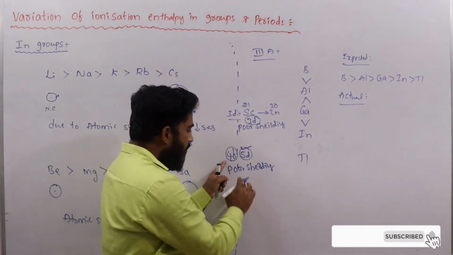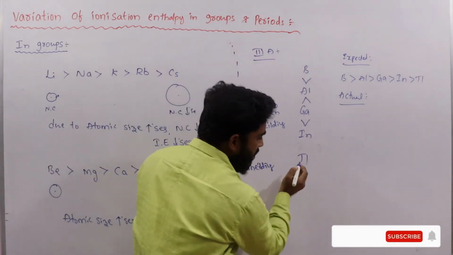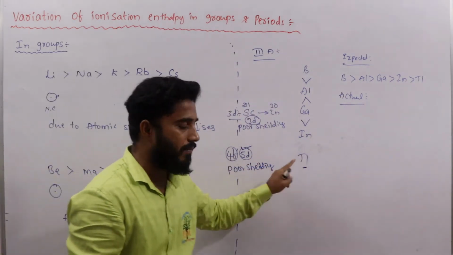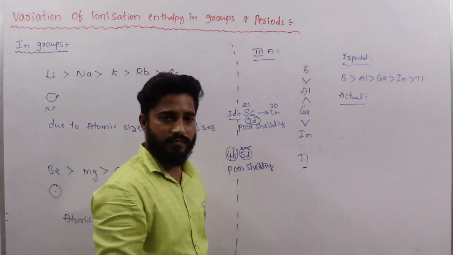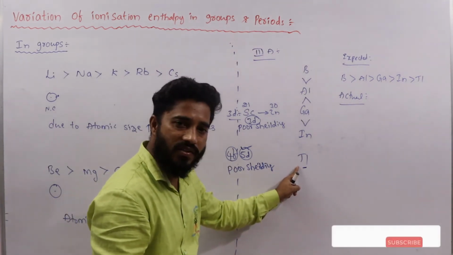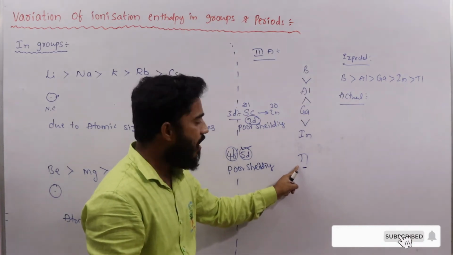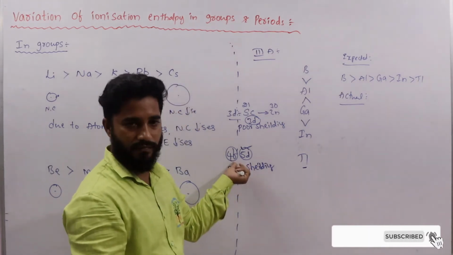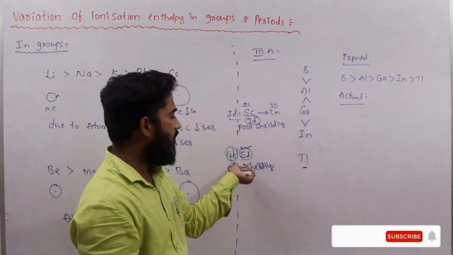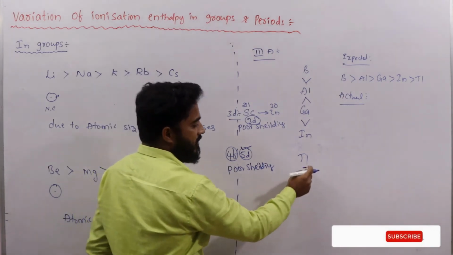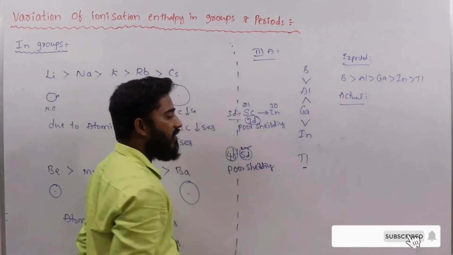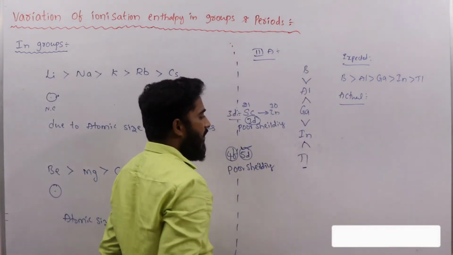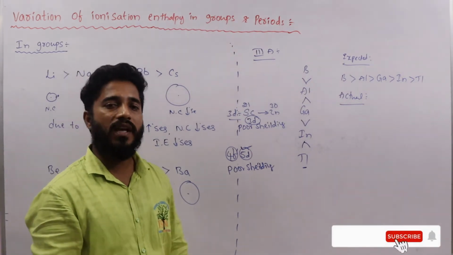Because of poor shielding of these electrons, the nuclear charge on the outermost electron in thallium increases. When nuclear charge increases, ionization enthalpy increases. That's why compared to indium, thallium shows more ionization enthalpy.